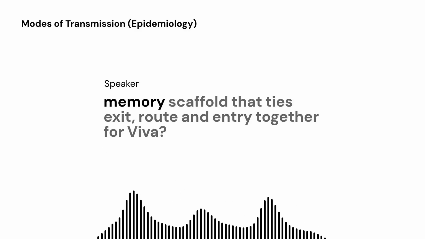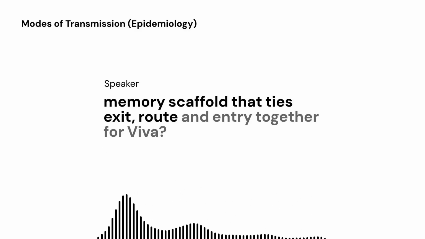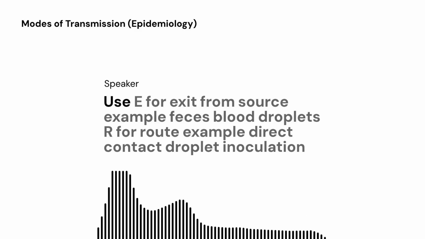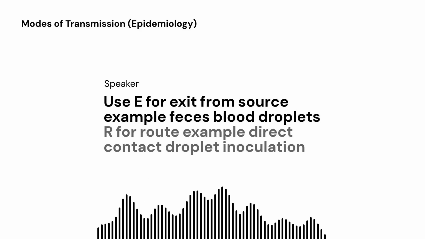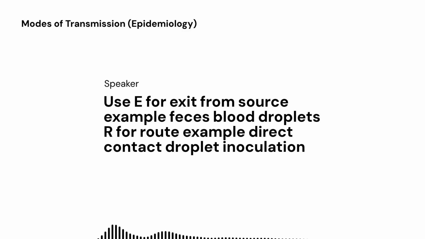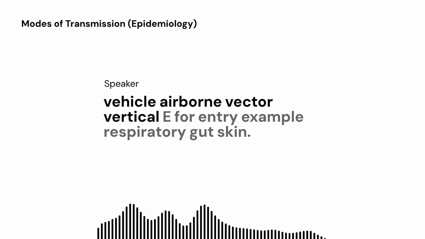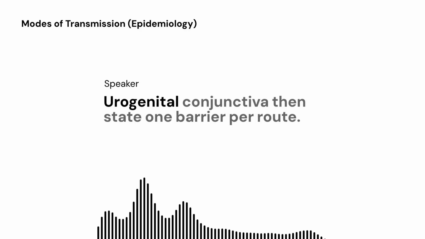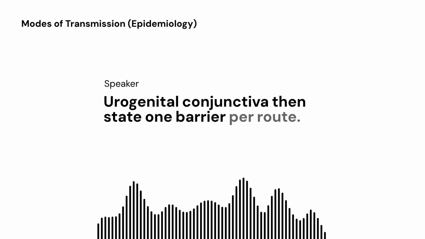Can you give a quick memory scaffold that ties exit, route, and entry together for Viva? Use ERE. E for exit from source, example feces, blood, droplets. R for route, example direct contact, droplet, inoculation, vehicle, airborne, vector, vertical. E for entry, example respiratory, gut, skin, urogenital, conjunctiva. Then state one barrier per route.